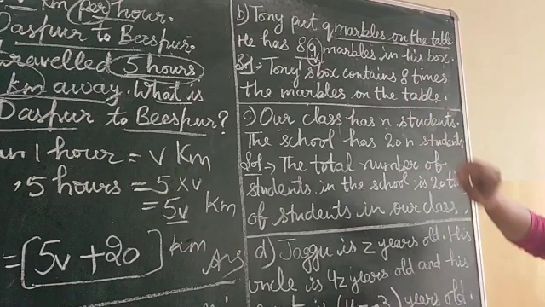And his aunt's age is 3 less than 4 times Jaggu's age. So it will be like this. You have to write this in ordinary language.